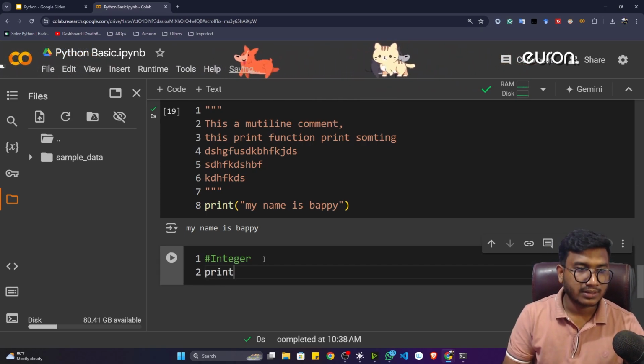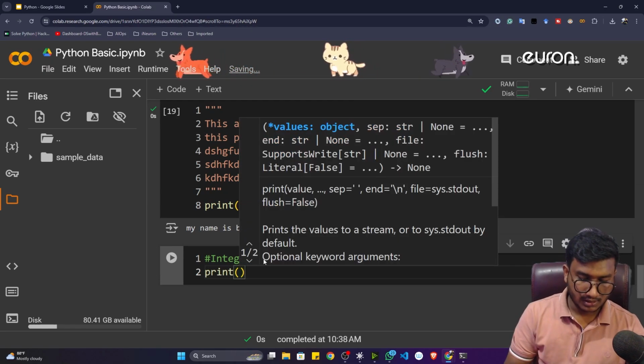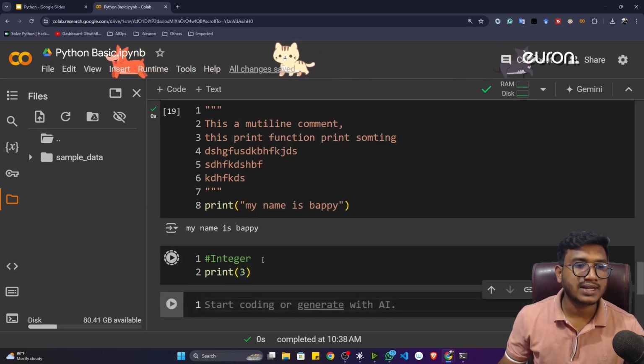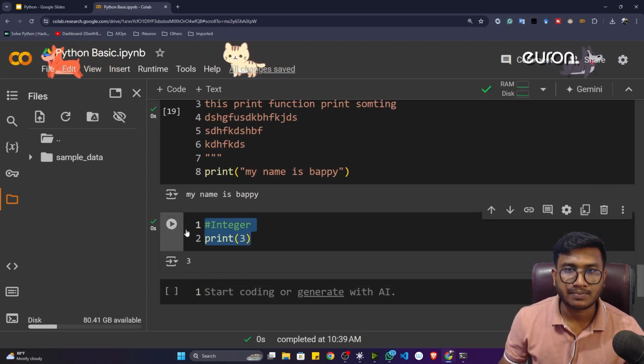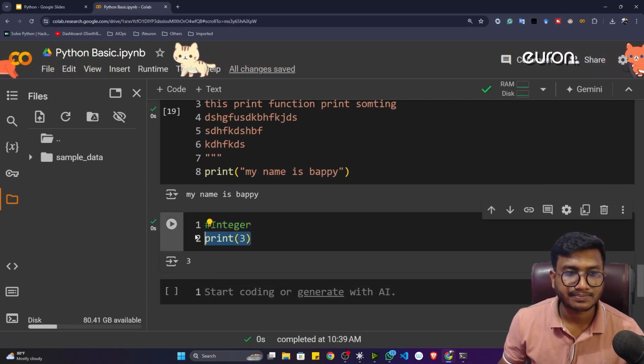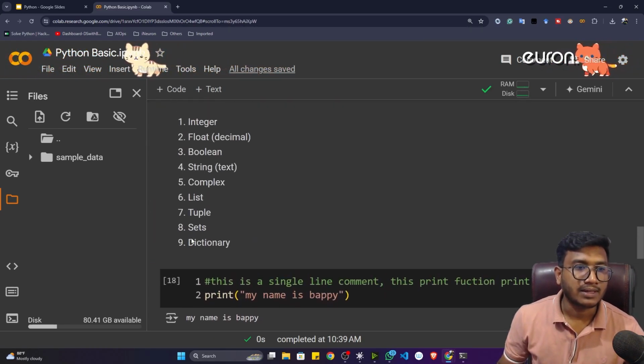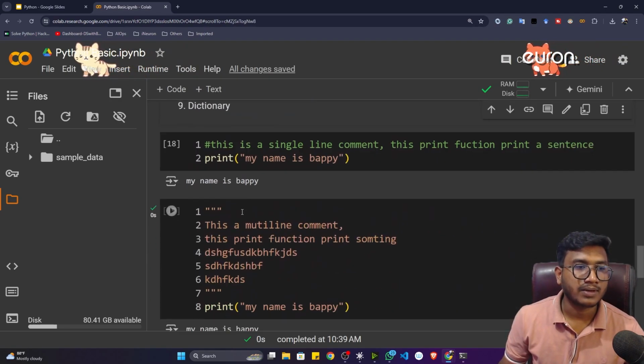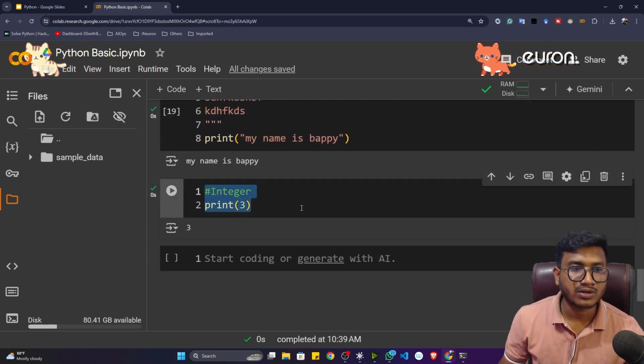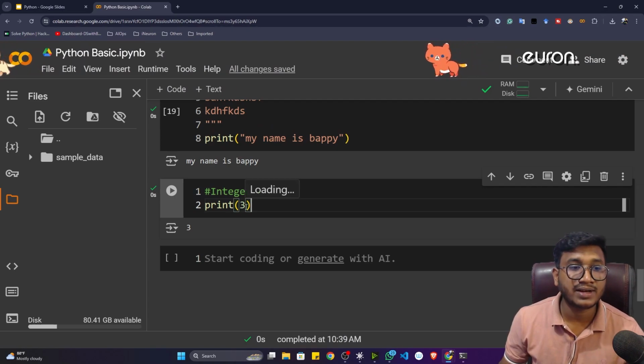Let's say I write print 3. This 3 is an integer number. It's an integer data type. In Python, whenever I'm talking about data type, it is an integer data type because it doesn't have any decimal point. If you're writing any kind of number without a decimal point, it would be considered an integer number. It would also be considered so for bigger numbers. You can also write a bigger integer, let's say 100. Again, it would be considered an integer number because it doesn't have any decimal point.